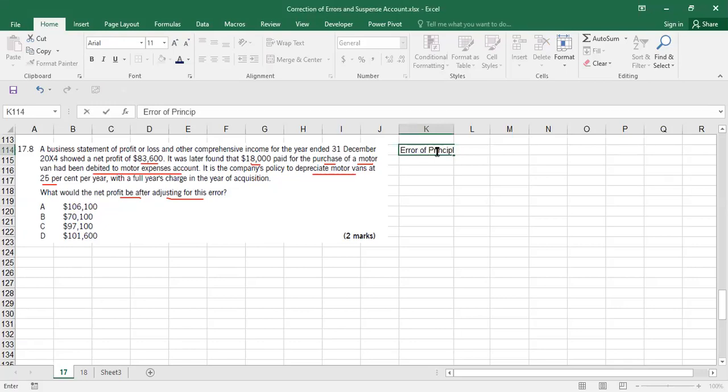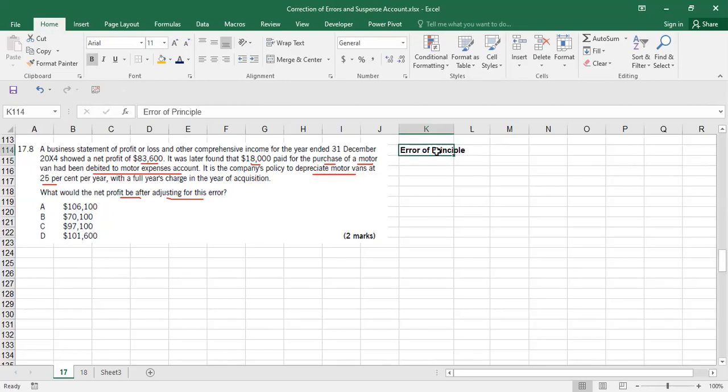And I explained it with the help of an example: error of principle means you are debiting or crediting a wrong account, like an OPEX account being mistaken for a CAPEX account. So there will be a difference in profit whenever a CAPEX is treated as OPEX or an OPEX is treated as CAPEX, because OPEX should go to the income statement, CAPEX goes to the balance sheet. So something you should take to the balance sheet, you are bringing to the income statement. So it will affect the profit, and this is called error of principle.